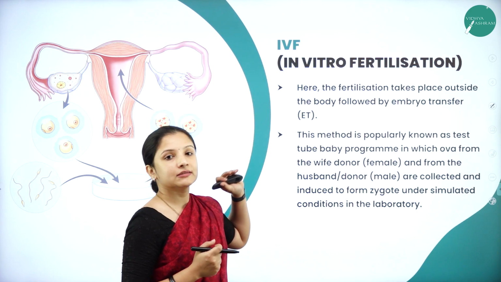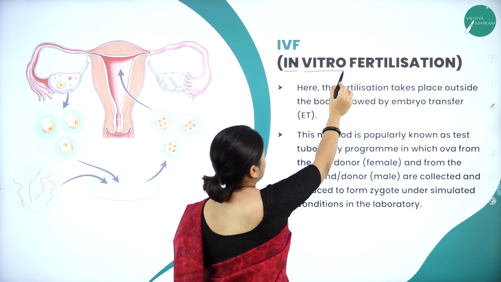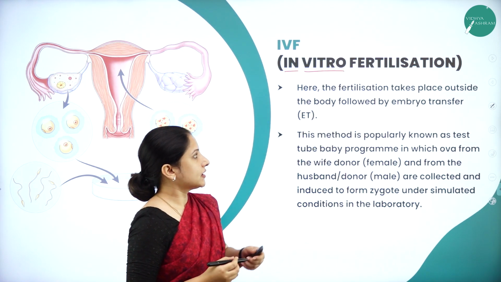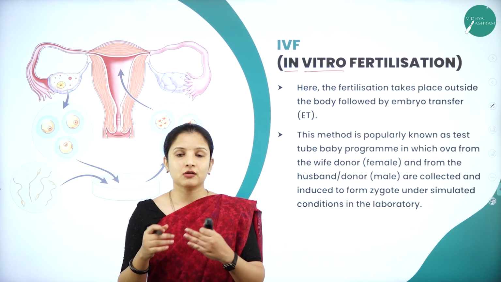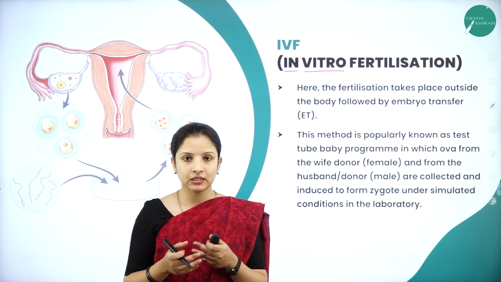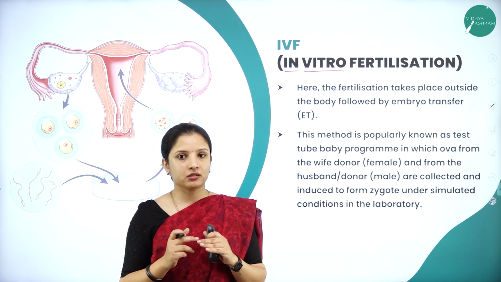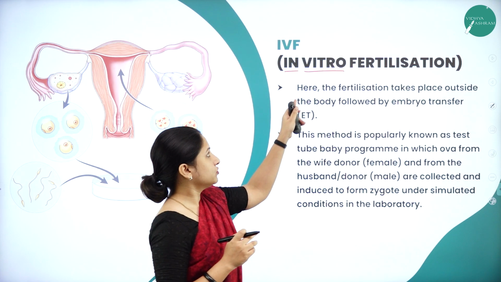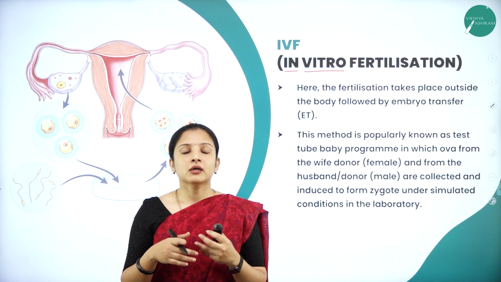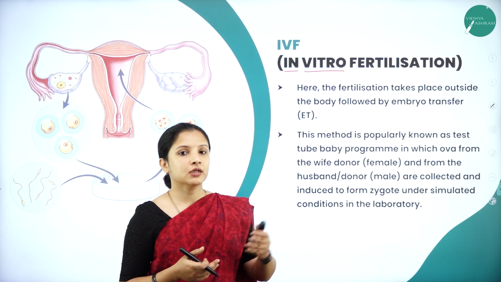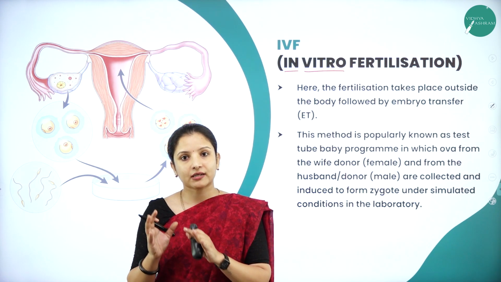So first one is in vitro fertilization. In vitro means outside the body. Whatever experiment is done, it is done outside the body in laboratory conditions. So for that, the term in vitro is used. Here, fertilization is brought about in the laboratory condition outside the female reproductive system.